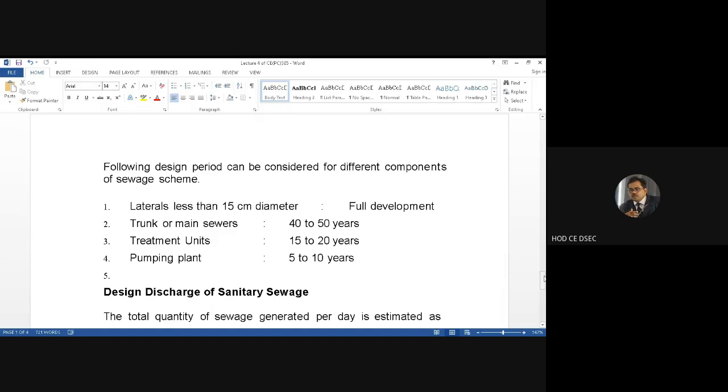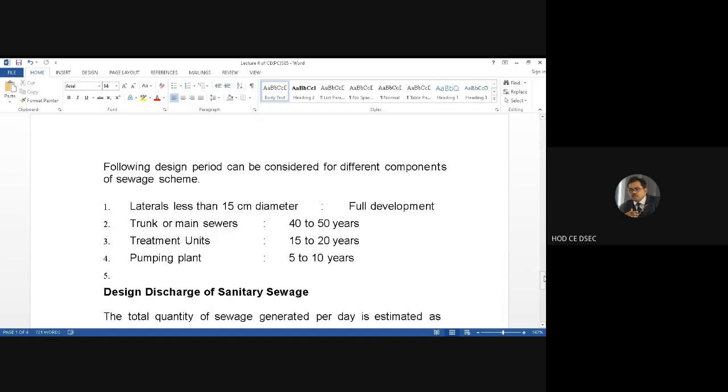Then the design period for treatment plants, where the sewage is treated, is considered 15 to 20 years, because after that the treatment plant needs to be expanded as the quantity will be more. The trunk main sewers may be functional, but the treatment units cannot be functional after 20 years. So its design period is maintained as 15 to 20 years.